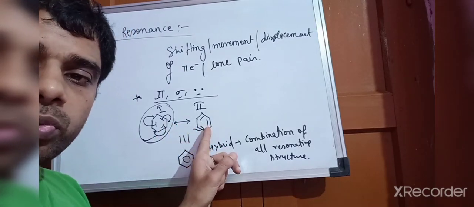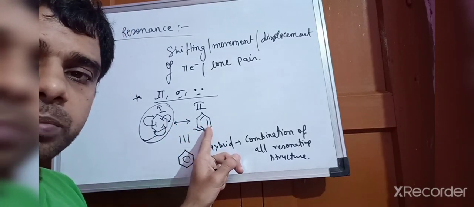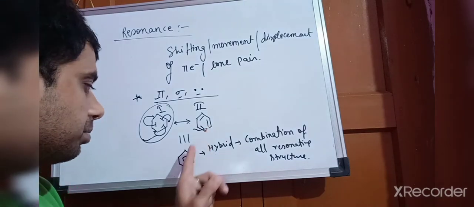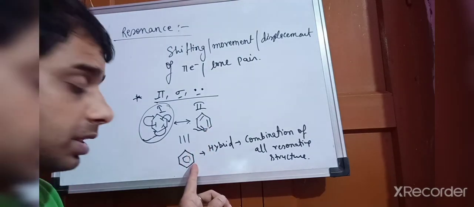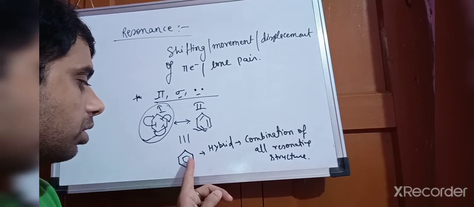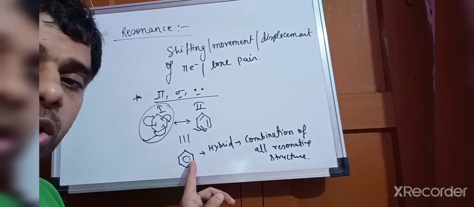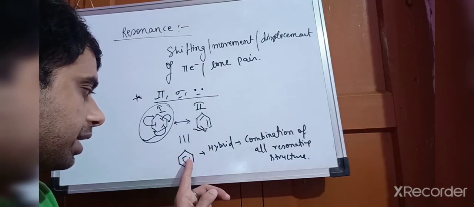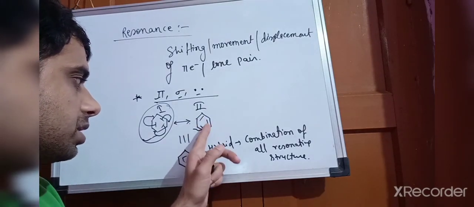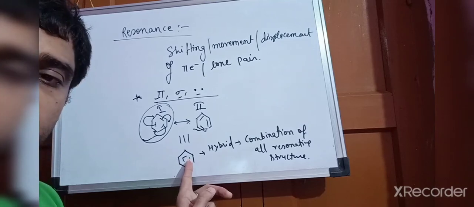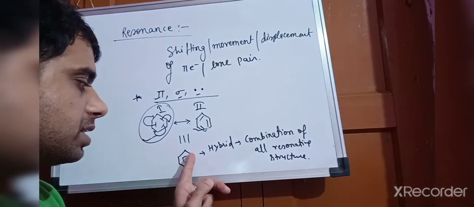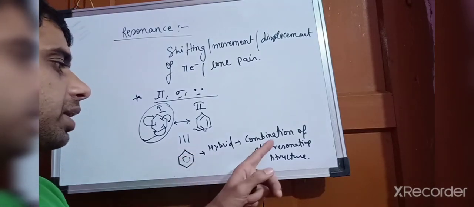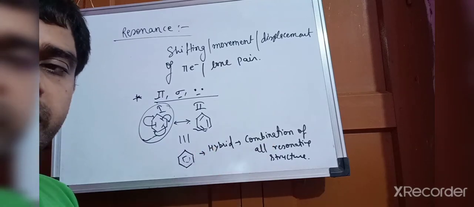The second also will not tell you all the characteristic properties of benzene. But this hybrid structure of benzene will tell all the properties of benzene. Here I have taken this circle form, which means this is the distribution of the double bond in benzene. So this hybrid structure will tell you everything.